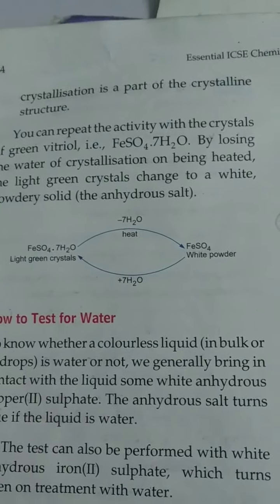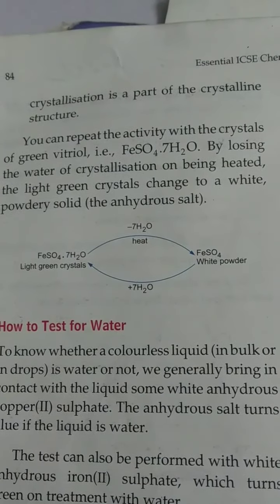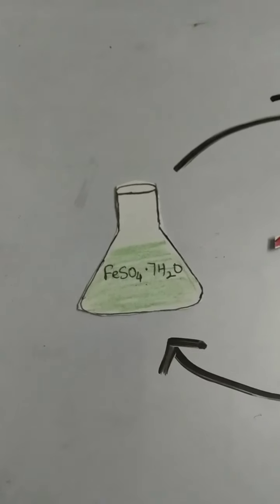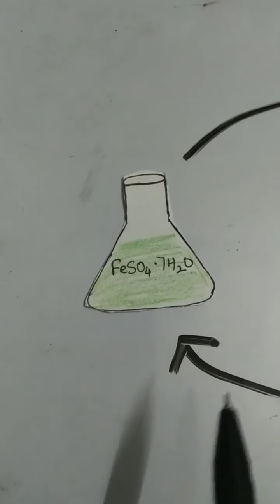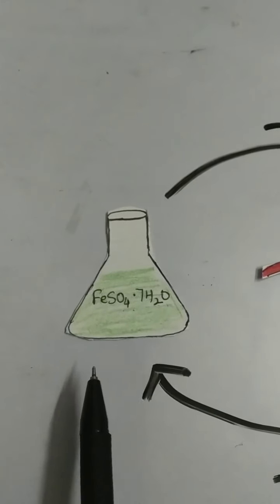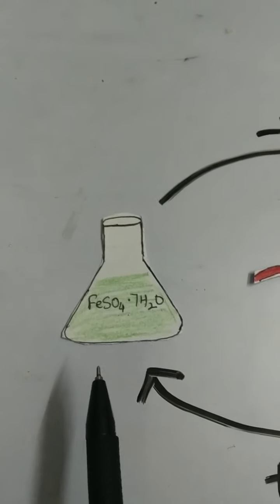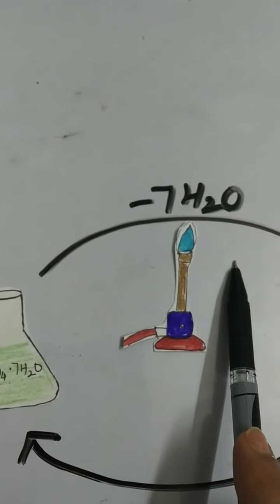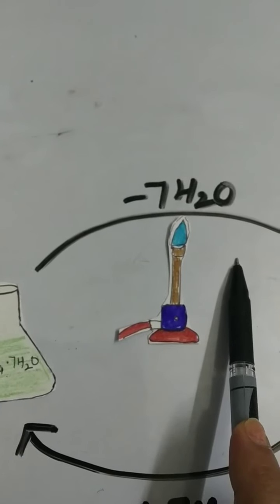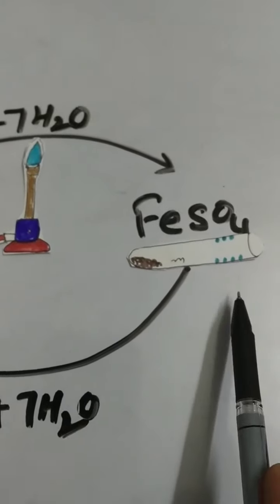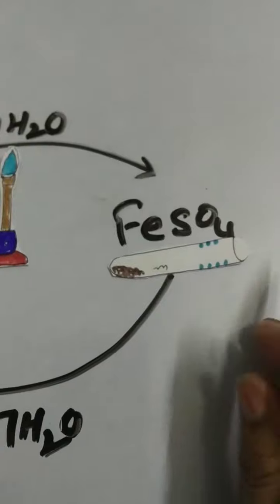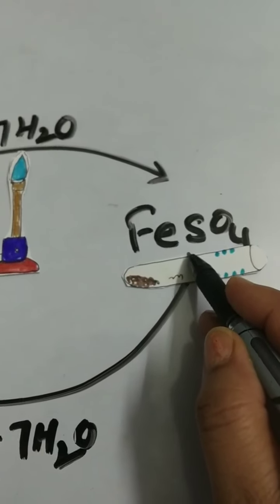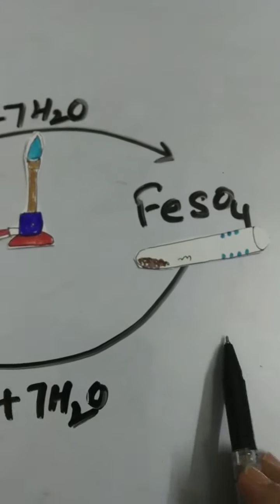Same way with ferrous sulfate heptahydrate, green vitriol. If we repeat the same process, we heat green vitriol and it loses its water molecules of crystallization. Then it becomes a white powder, ferrous sulfate, a simple salt.